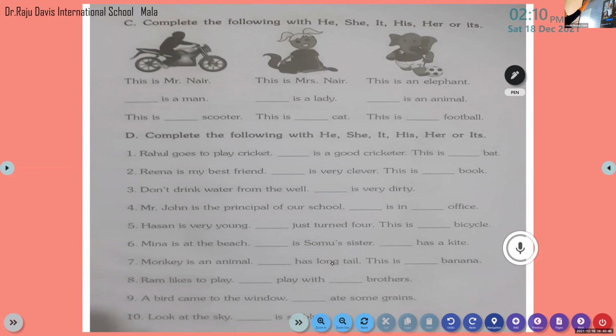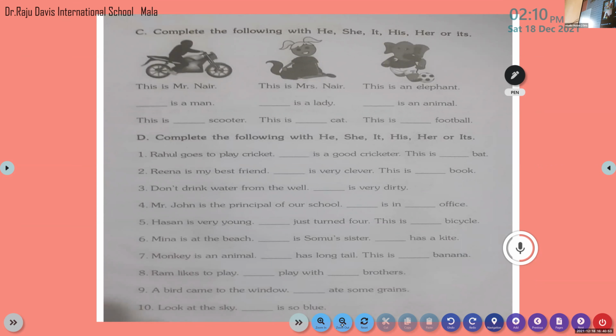You can see the picture there. There is one exercise there. Take that exercise. This is Mr. Nair. Yes, this is Mr. Nair. Okay. So here, this is Mr. Nair. He is a man. So which pronoun do we have to use there? Yes, very good. He is a man.